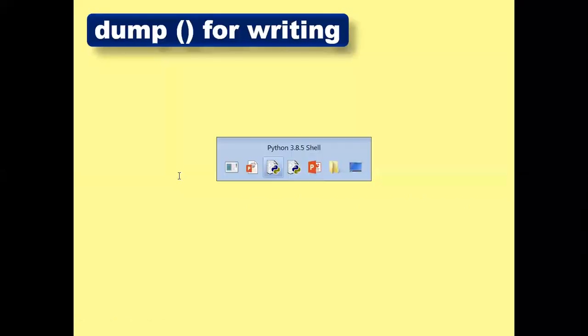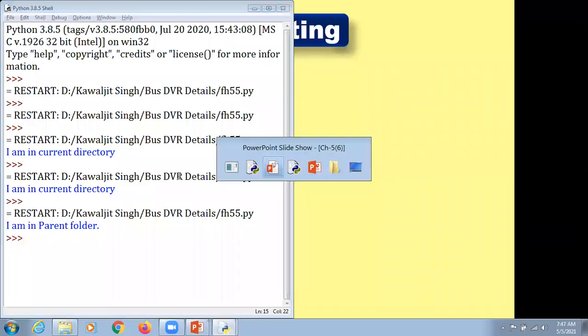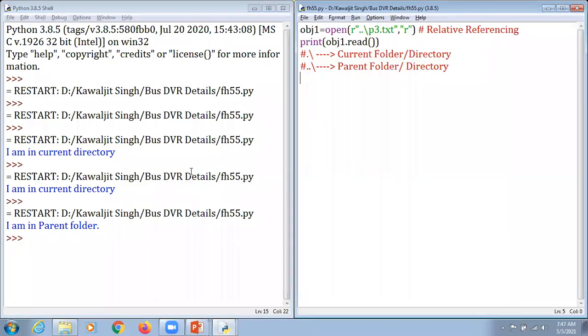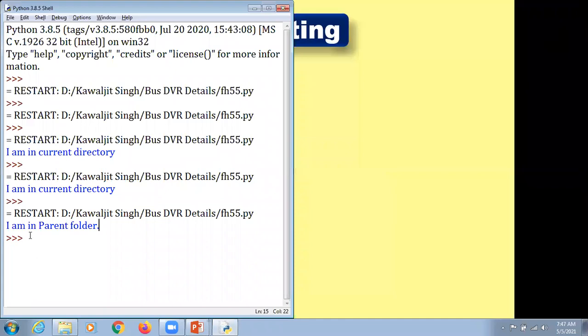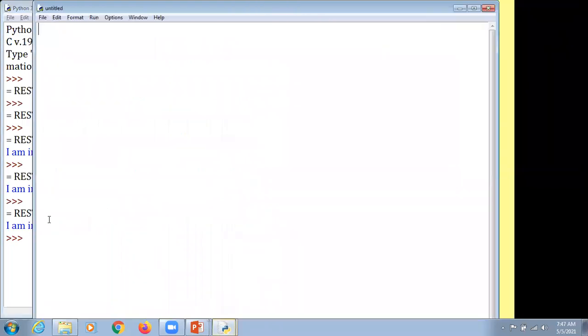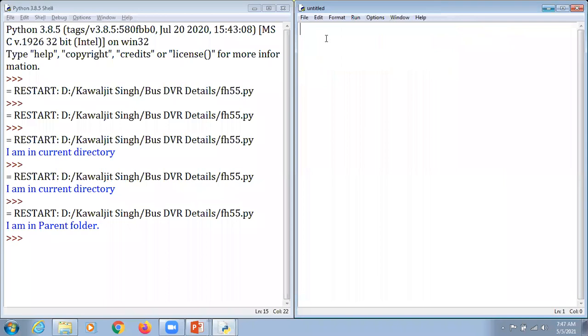I'm just going to move towards a practical demonstration here, and after that we are going to discuss the theoretical portion also. So, my dear respected students, first of all, as I want to write the content within a particular file, in the case of a text file, we just open the file. Kindly concentrate.